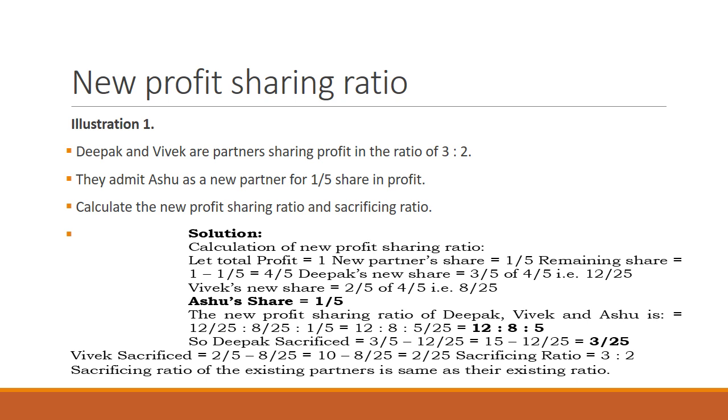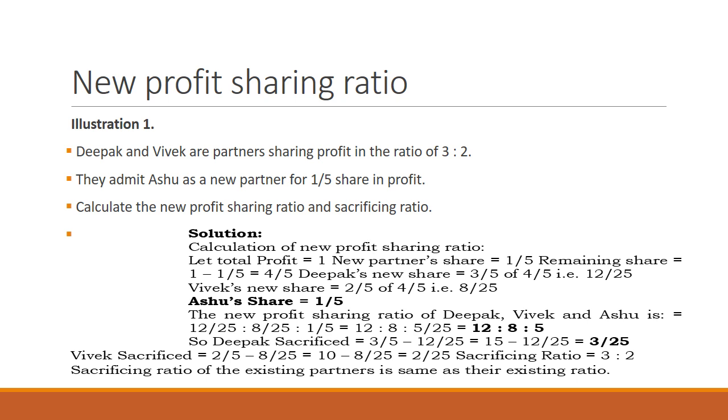To calculate the new profit sharing ratio, it's very simple. We let the total profit be 1. So the new partner's share is 1/5, and the remaining share is 4/5.